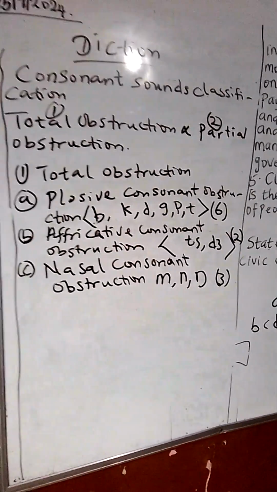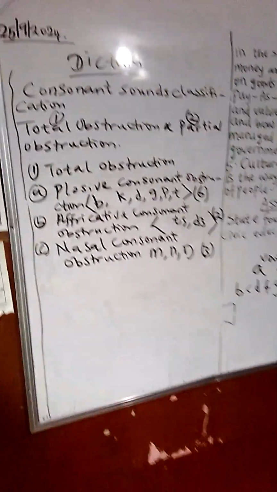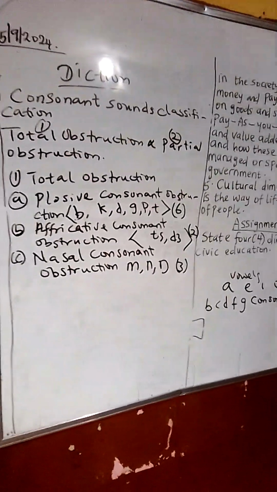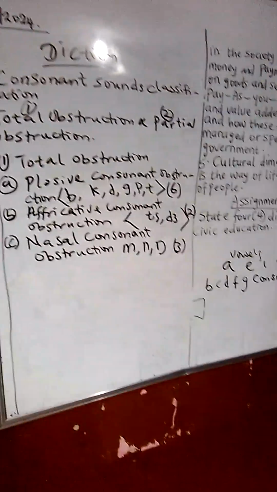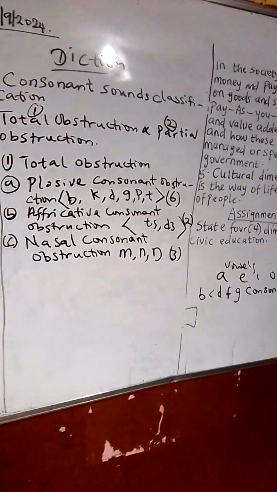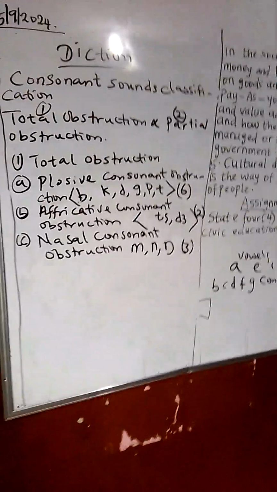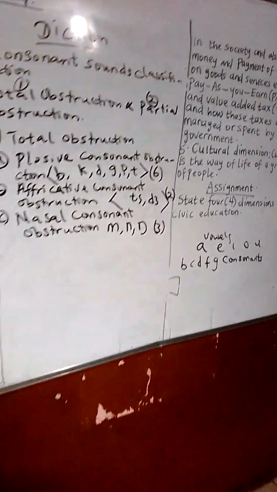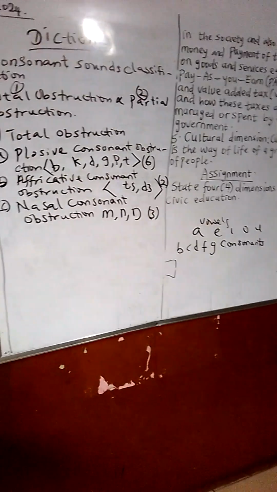Before going into the total obstruction and the partial obstruction, I would just want to give a layman definition of obstruction. In diction or in phonetics, we have consonants as we have vowels. Under the consonants, we have different types of obstruction, because consonant sound is obstruction on its own. So we have two types of obstruction: the total obstruction and the partial obstruction. We'll just be picking the total obstruction for today.